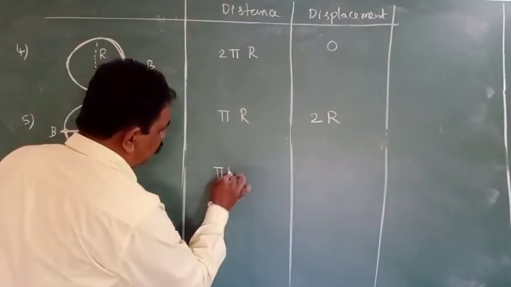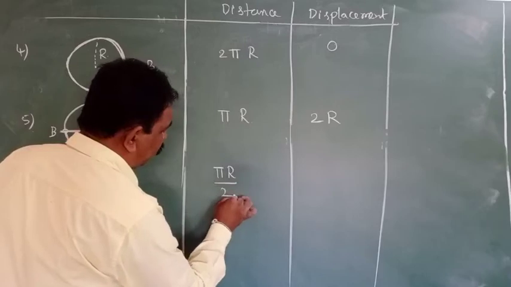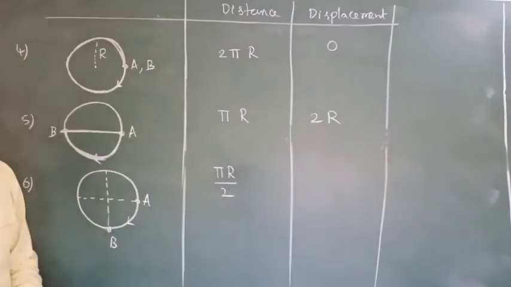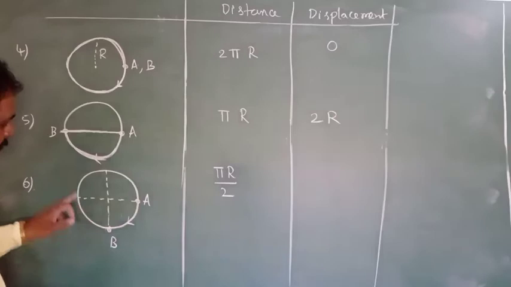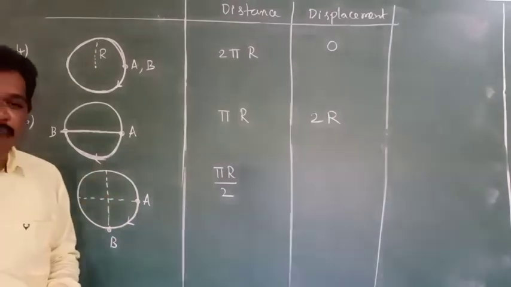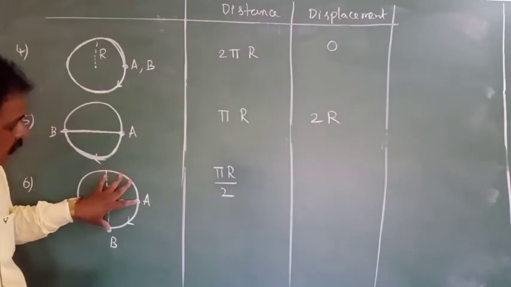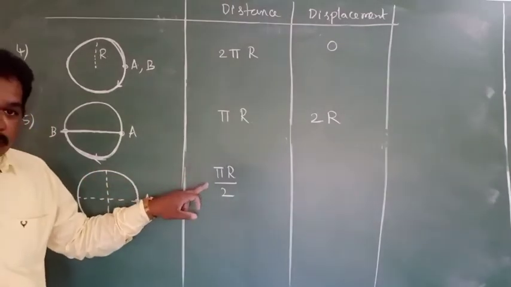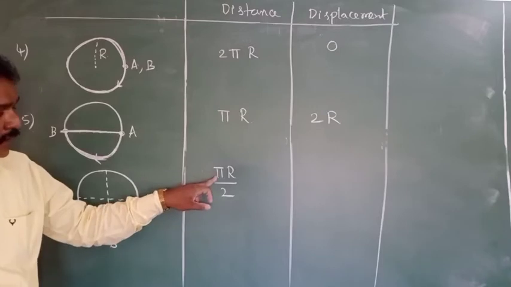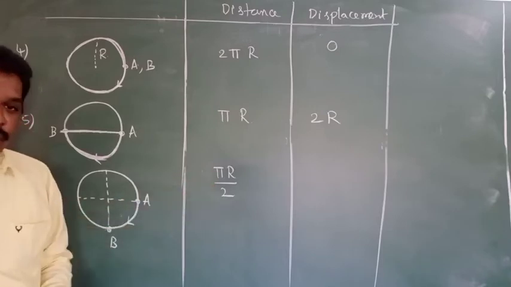So it becomes 2 pi r by 4, this is pi r by 2. Total circumference of the circle will be 2 pi r. In that 1/4 part you have to consider 2 pi r by 4, which is pi r by 2.